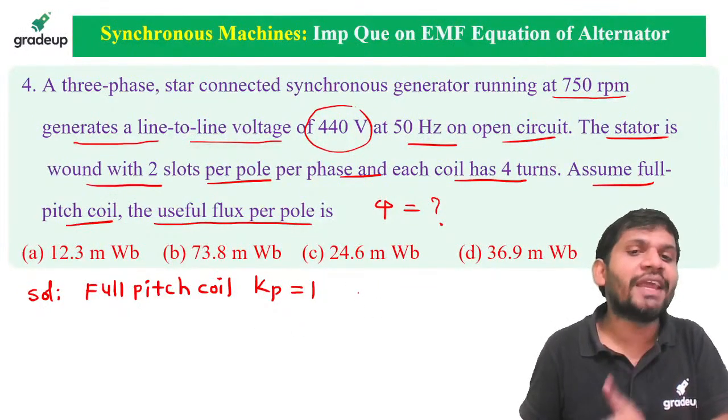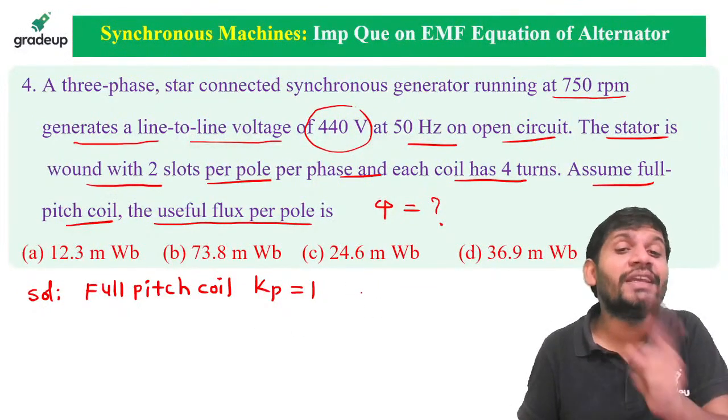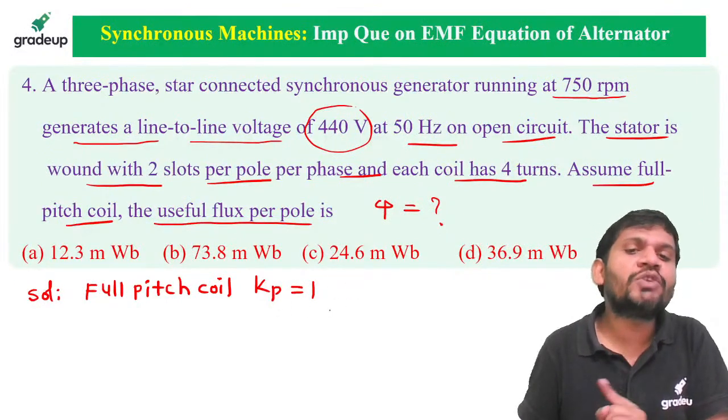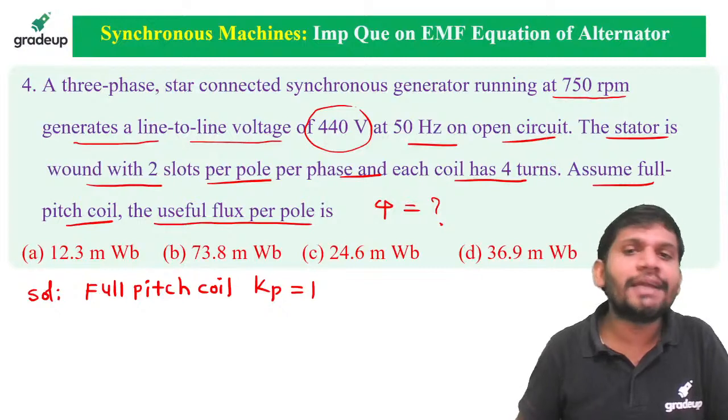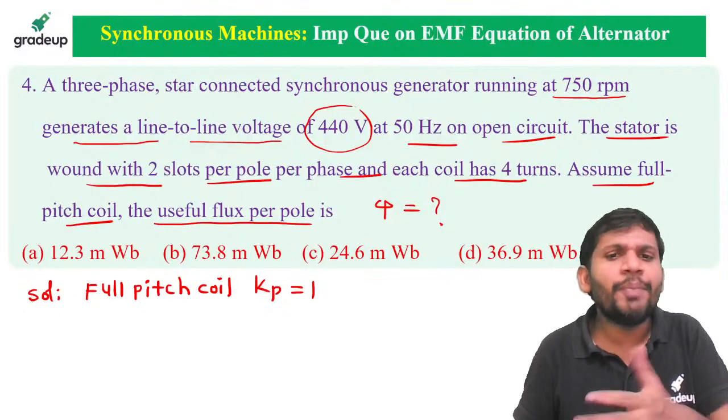Kp is not the Kd. For concentrated winding, Kd equals 1. For full pitched winding, Kp equals 1, students. Okay, I calculated the Kp. Yes, the Kp I know.